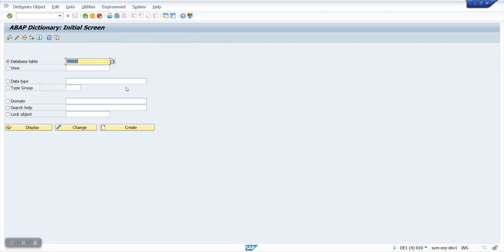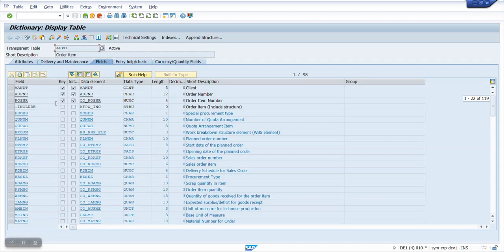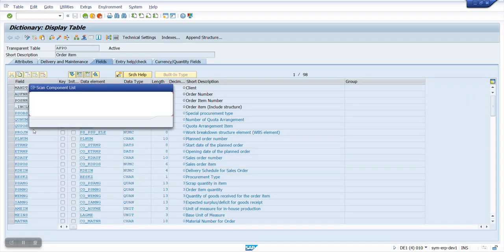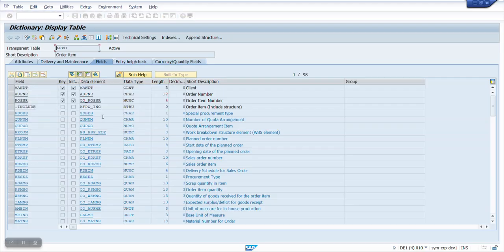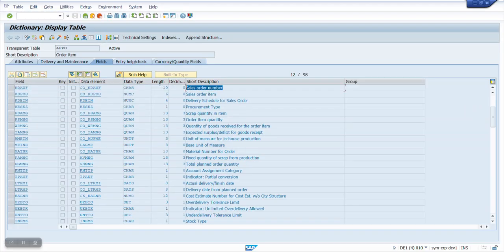So if you go to AFPO, this is what I'm talking about. That's your production order number, AUFNR, and KDAUF is the sales order number. And you match this to the VBAP table.